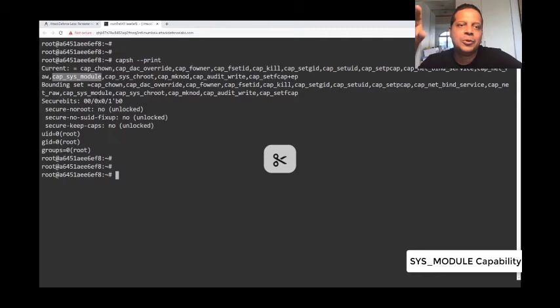But what we are going to show over here is inserting a kernel module, and that kernel module is going to create a user mode process which runs as root. That user mode process is nothing but a reverse shell which connects back to an attacker's listener, which is running inside the container, so that from within the container, the attacker now has access to a root shell running as part of the host. So let's do that.